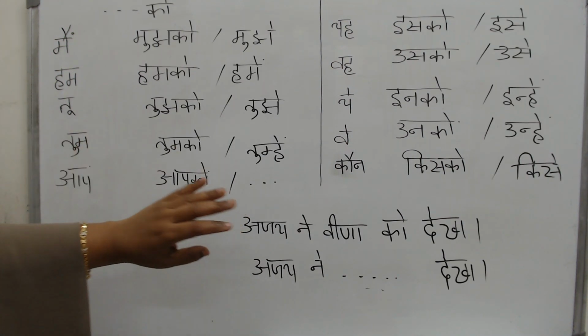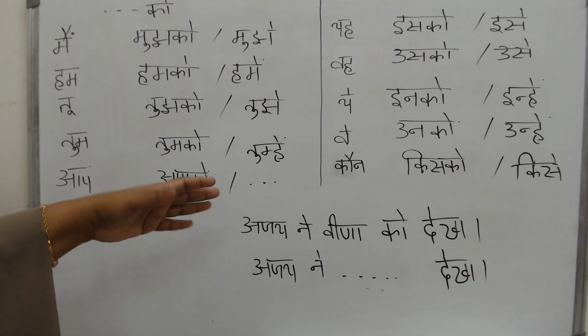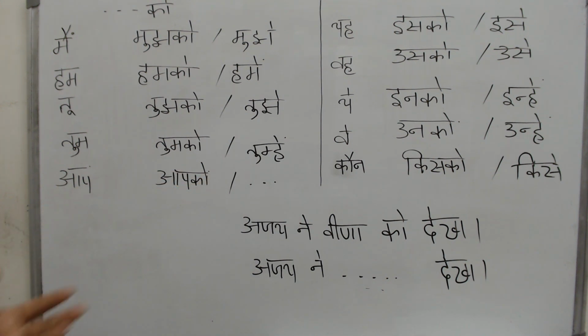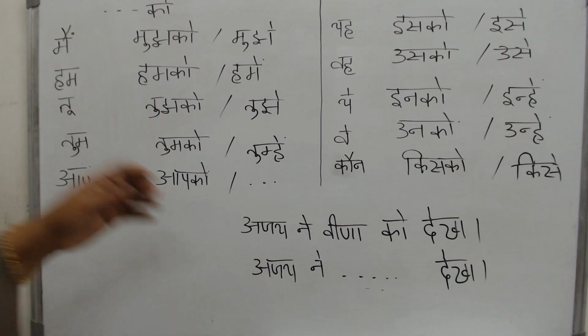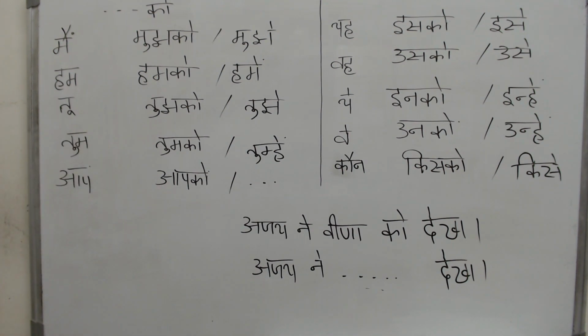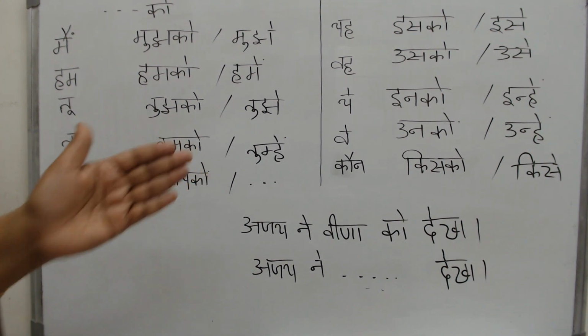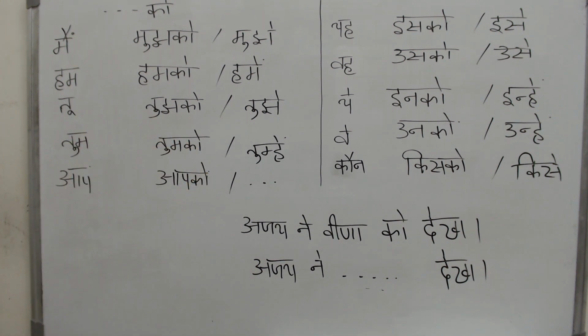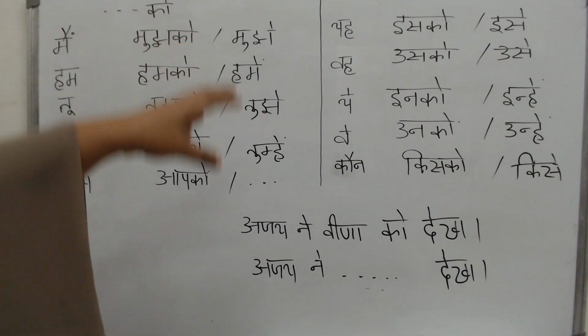Now we have put Ajay back in his place and we have removed Veena. Who is Veena? She is the object. She is the karma. She is the one who is receiving the action. Who was Ajay? He was your karta. He was your subject. He was the one doing the work of seeing. So we have put him back in the place and we have removed the object. Now, what if Ajay was not seeing Veena? What if Ajay was seeing one of these people here?